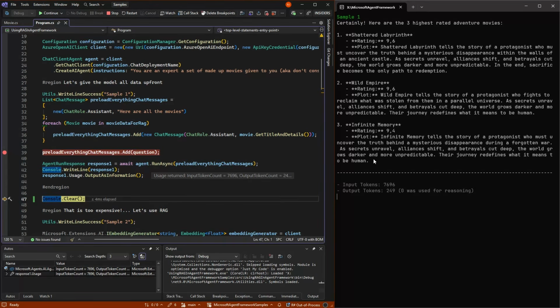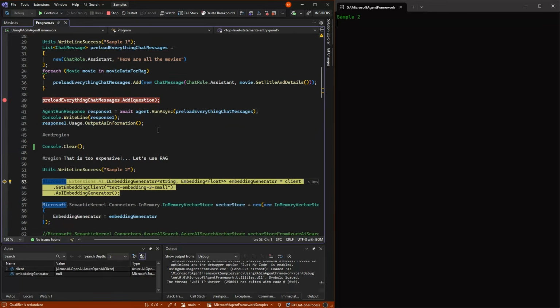So this can easily cost way, way too much, but it is actually the best thing because it had all the context of all the movies, and we will never be able to do that better with RAG because RAG is a subset of data. But this was the simple way, the cheap and dirty way. Let's see another way.